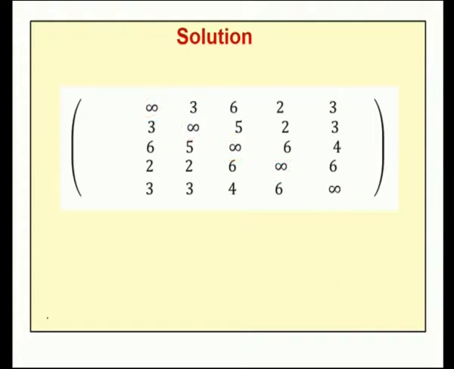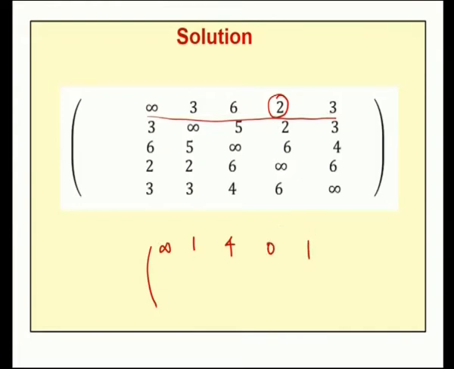Now, the first step in solving this travelling salesman problem is to choose the minimum value from each and every row and subtract that minimum from each and every row. That is the first step. So, if we consider the first row, in the first row the minimum is 2. Therefore, we have to subtract this 2 from each and every element in the first row, which gives us: the first entry is infinity, second entry 3 minus 2 which gives 1, third one 6 minus 2 is 4, fourth one 2 minus 2 is 0, and for the final one 3 minus 2 is 1.